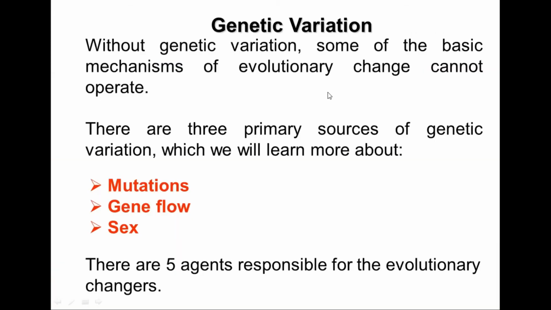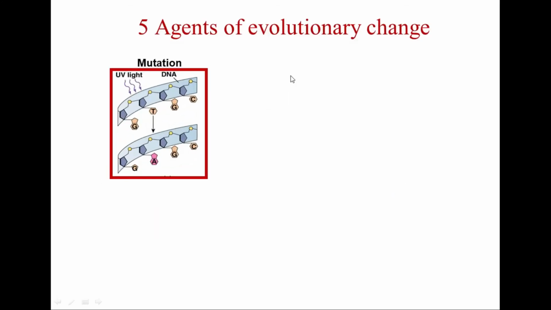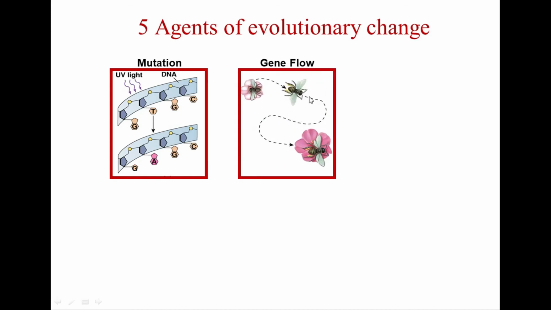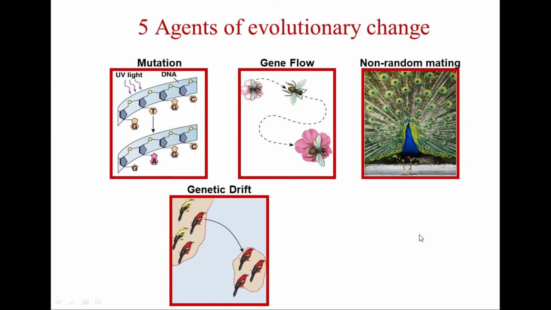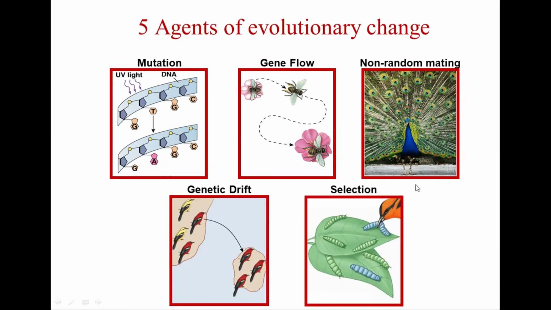And when we move to genetic variation, without genetic variation some of the basic mechanisms of evolutionary change cannot operate. Three primary sources of genetic variation can be found: mutation, gene flow, and sex. But anyhow, there are five agents responsible for evolutionary change. First one is mutation. Second one is gene flow. Third is non-random mating, genetic drift, and selection.